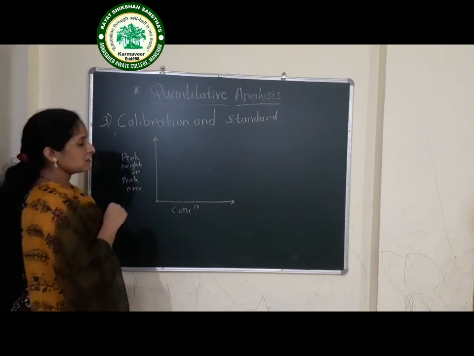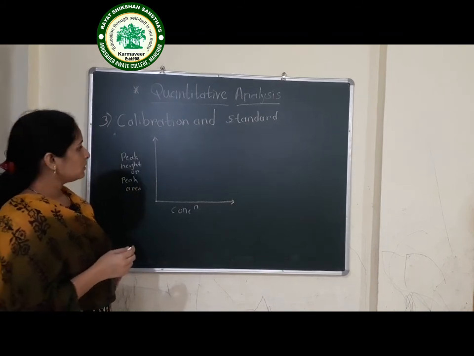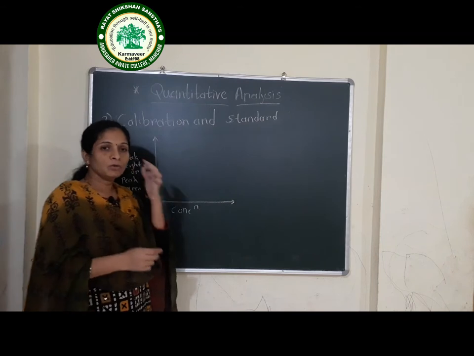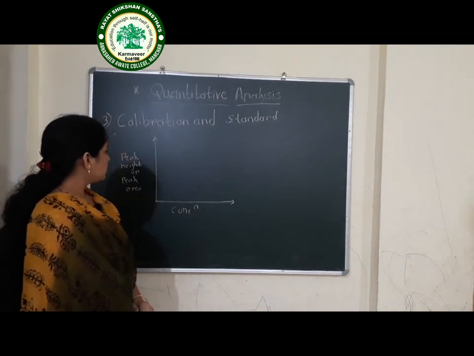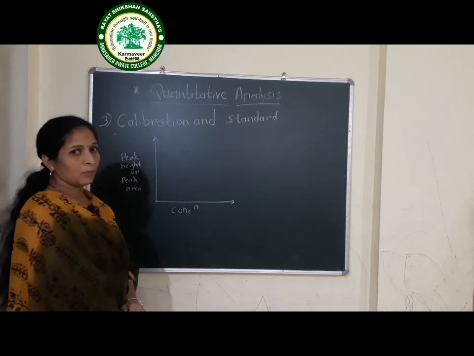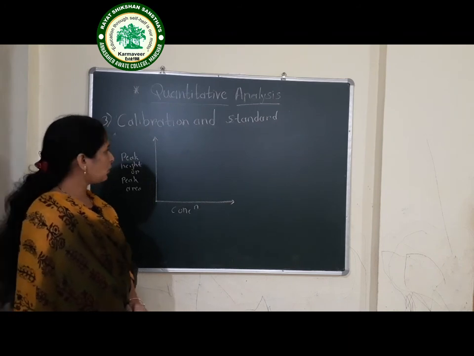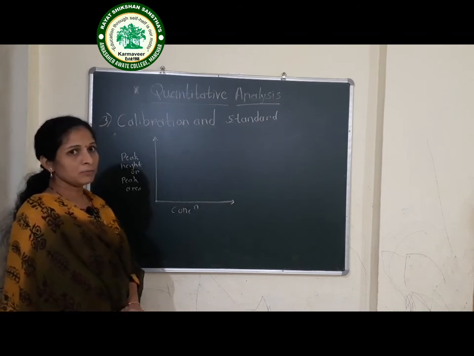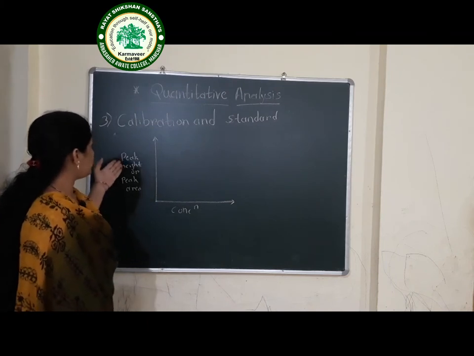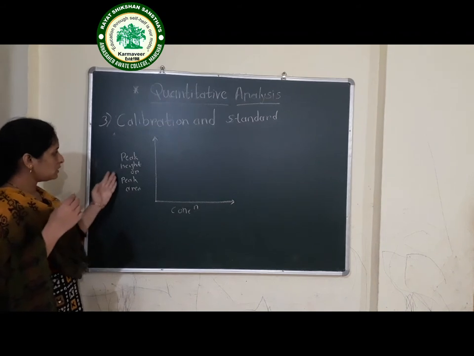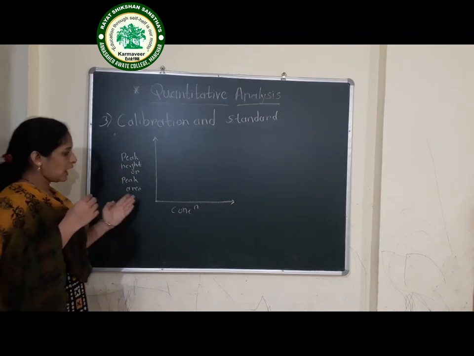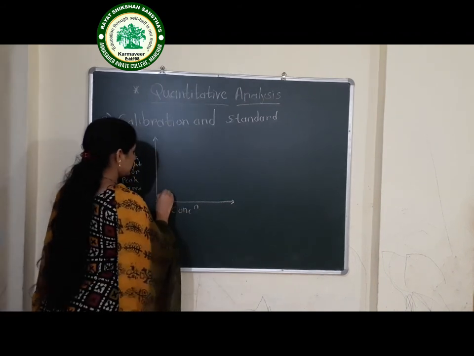Firstly, we take the series of standards along with the unknown concentration of the sample. Then we run the chromatogram. We obtain one chromatogram, and from that chromatogram we obtain the peak height and peak area of the standards. Then we plot this peak height or peak area versus concentration.